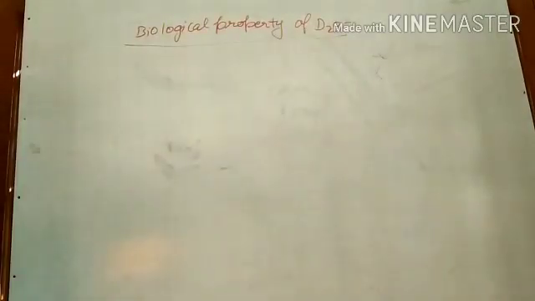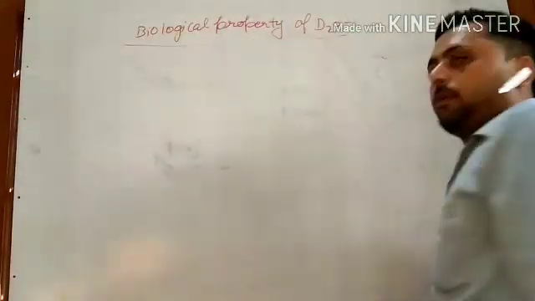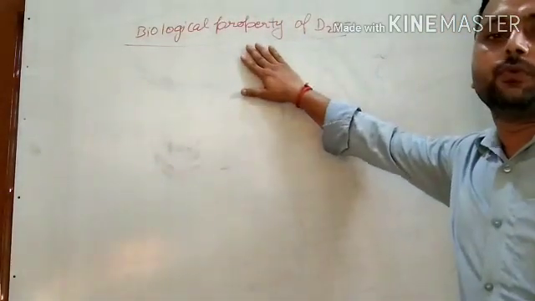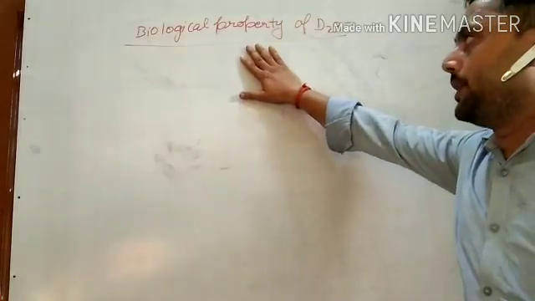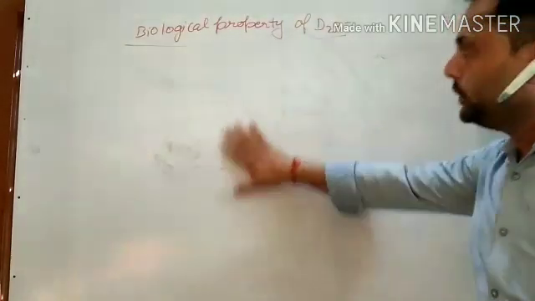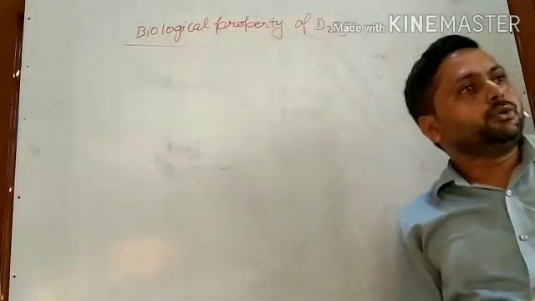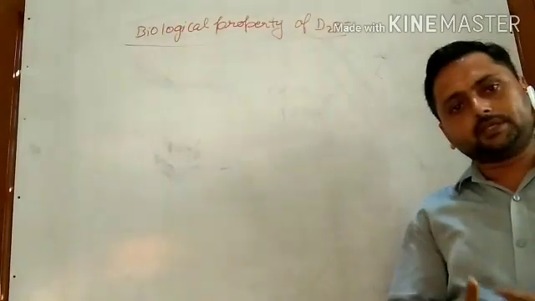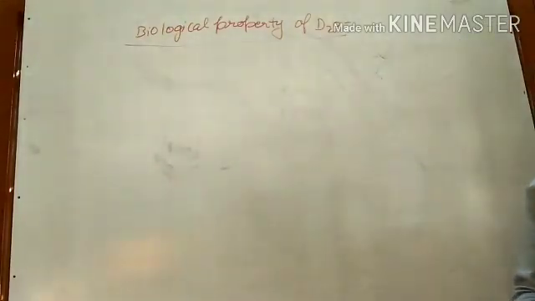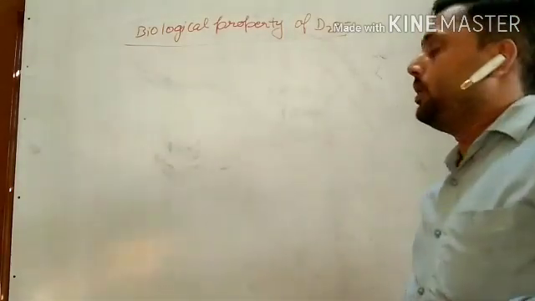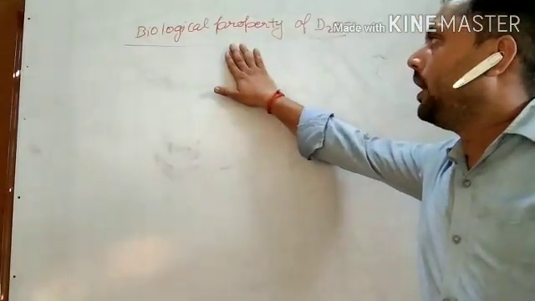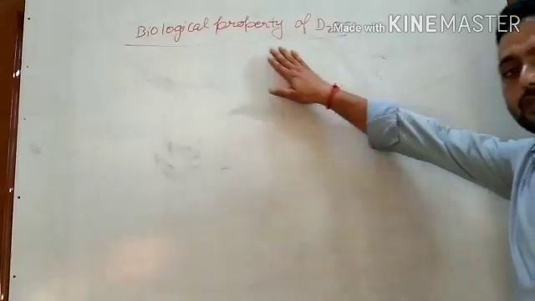Our last point in the properties of D2O is the biological property of D2O. D2O being heavier slows down all the reactions of living things, like our metabolic processes and other activities. So it is not useful for biological purposes. It is unfit for biological purposes.